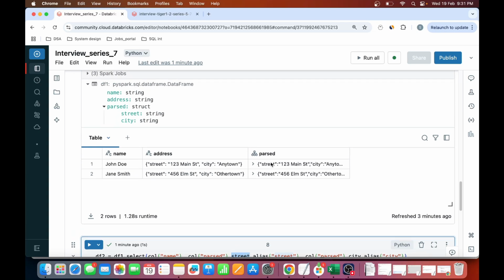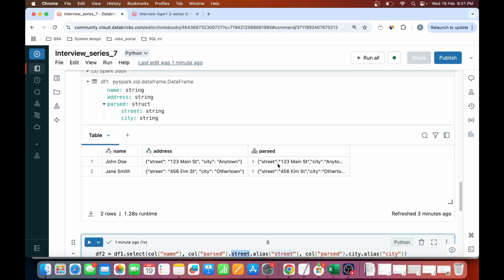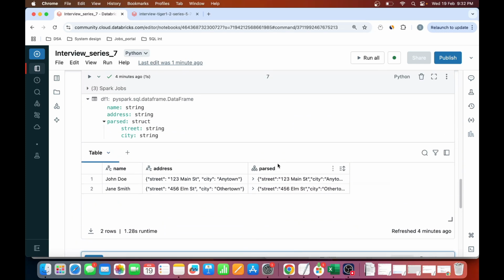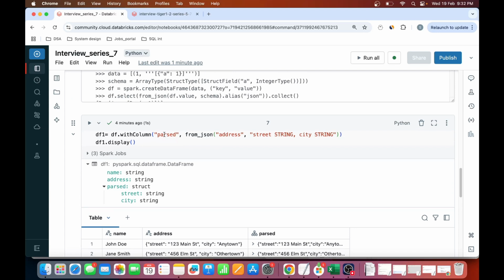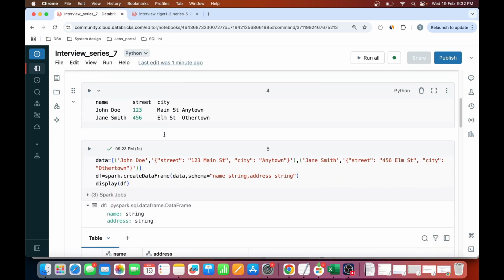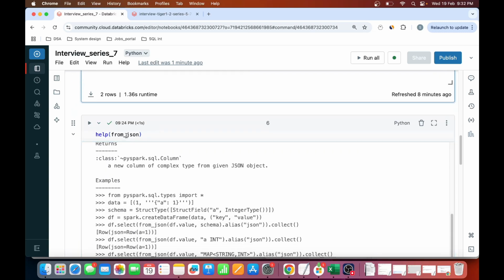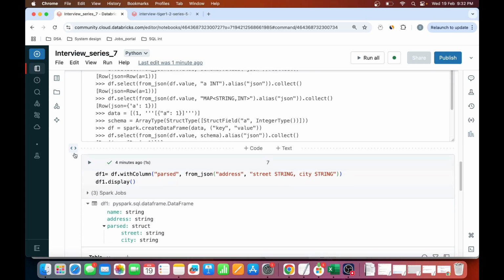If JSON is not provided and it's a string, first convert it into a JSON and make it a struct type, and from there you get the elements. I hope you have understood how exactly you will go ahead. First of all, create a data frame. From the data frame, how will you get the data type in a struct format?